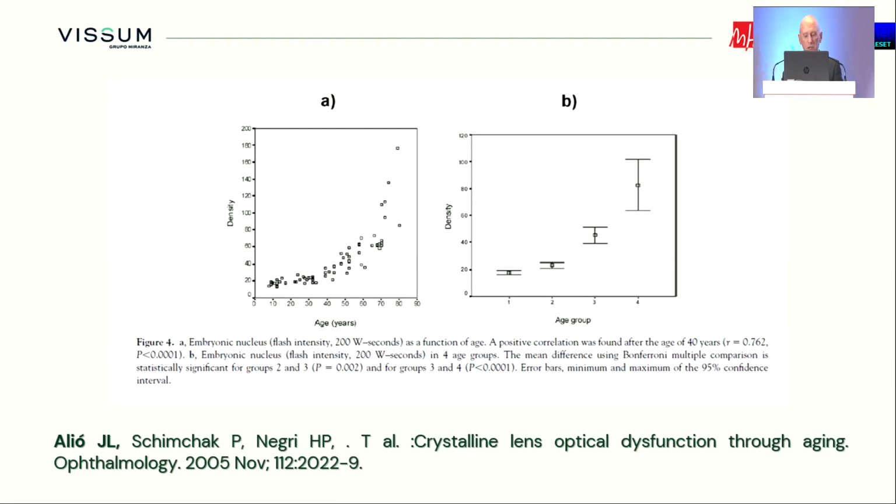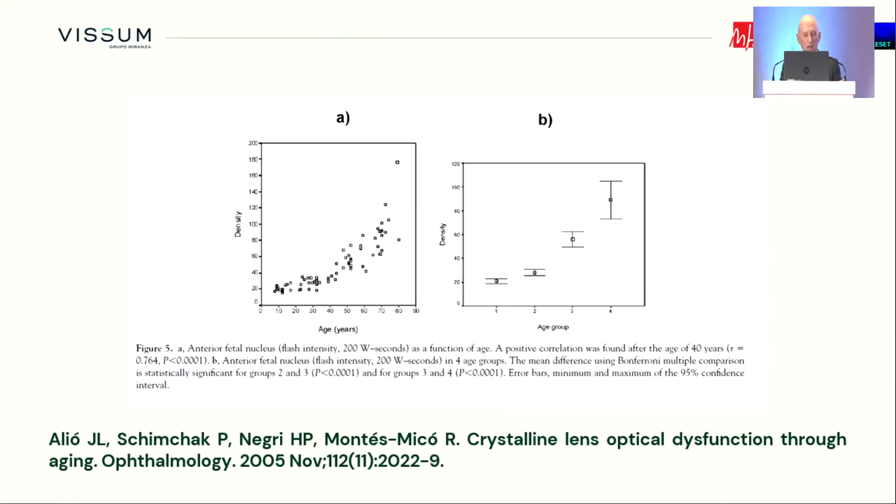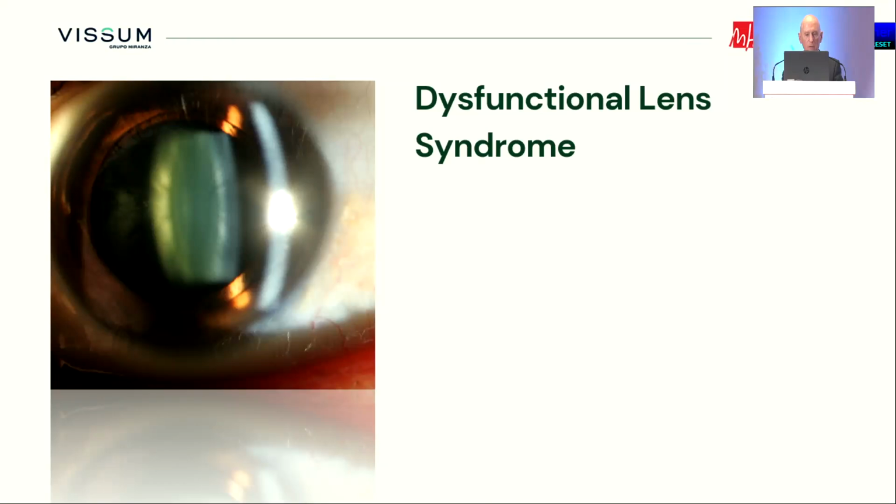So all these changes related to age happen the same. The decadence in the MTF means, as a consequence, a decadence in transmission of light, less effective transmission of light, and higher aberrations are increased as well, and in general, the function of the crystal lens is in decadence. This is what we published, and it's happening in different layers of the eye, so it's not only happening at the nuclear level. So this is what is called dysfunctional lens syndrome.